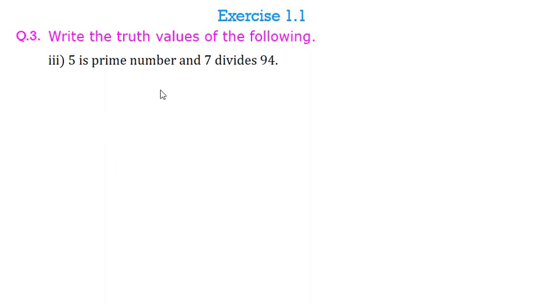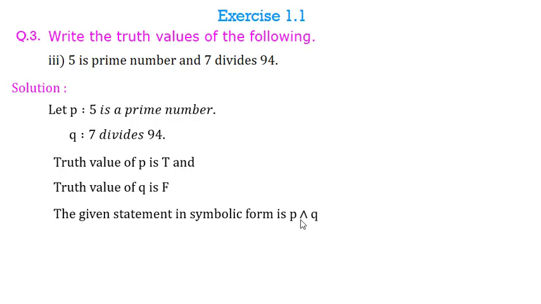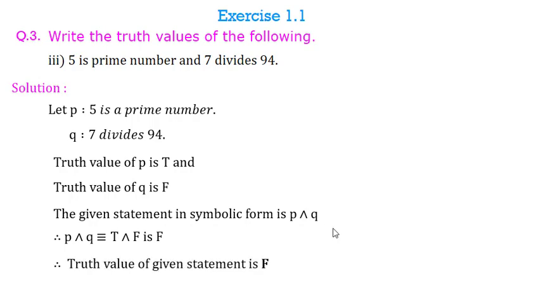Third question is 5 is prime number and 7 divides 94. Now here P, 5 is a prime number and Q, 7 divides 94. Now the truth value of P is true and truth value of Q is false. Now you check with division, 7 ones are 7 and 24 we cannot. So truth value of Q is false. Now the given statement in symbolic form is P and Q. So true and false is false. So I will say the truth value of the given statement is false.